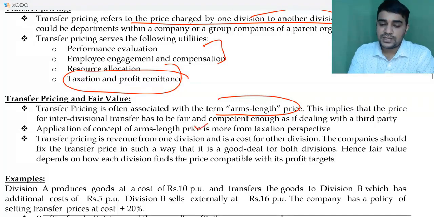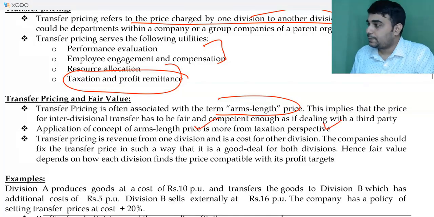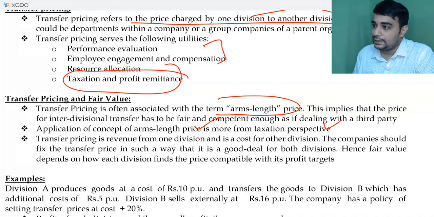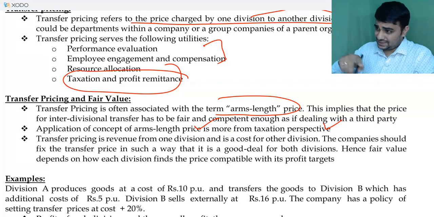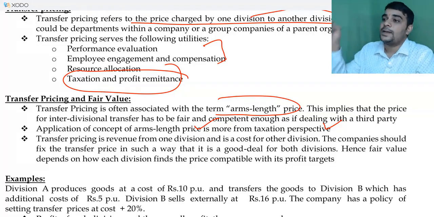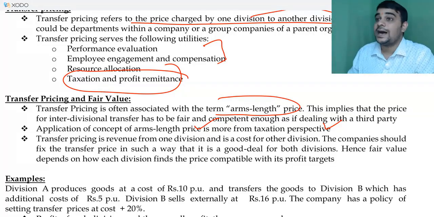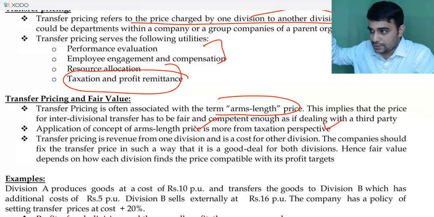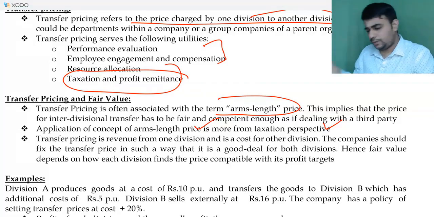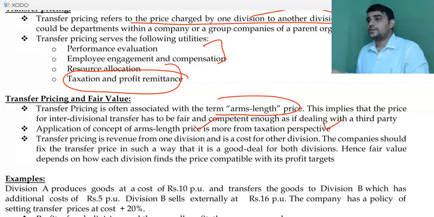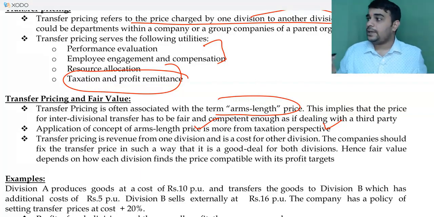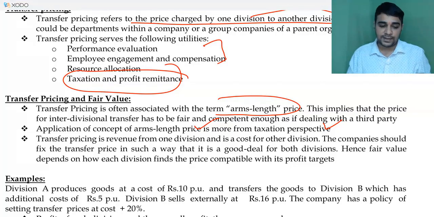Application of the concept of arm's length pricing is more from a taxation perspective. It's not from the perspective of internal divisions. Even for external divisions, one in India and another one in Singapore, for the purpose of performance evaluation, you may work with minimum transfer price and maximum transfer price as per the formula I gave. Minimum transfer price has to be variable cost plus opportunity cost. Maximum transfer price has to be your external selling price minus further processing cost, or NMR at optimum level by incremental units, or external purchase price plus or minus change in cost.